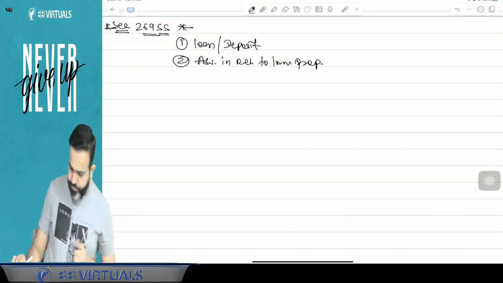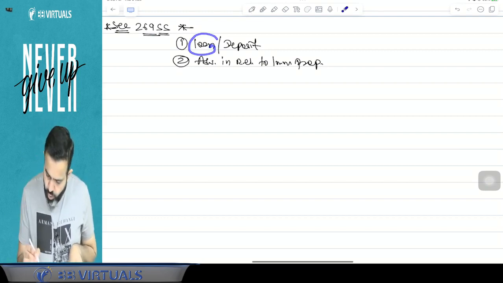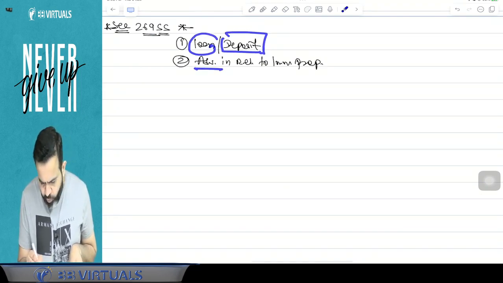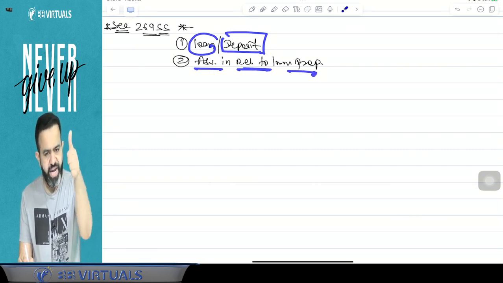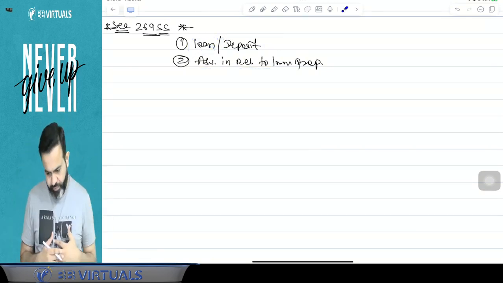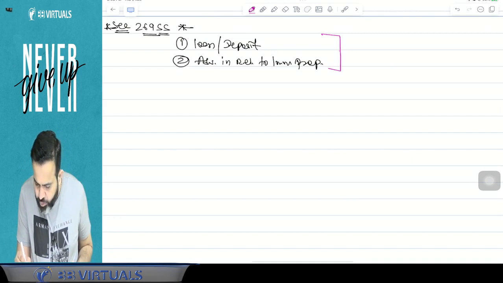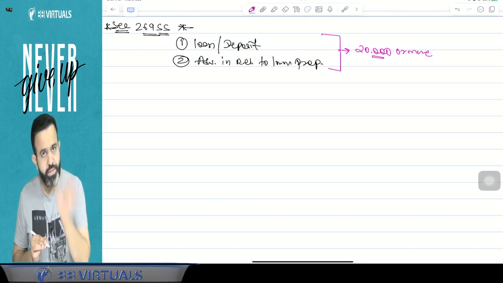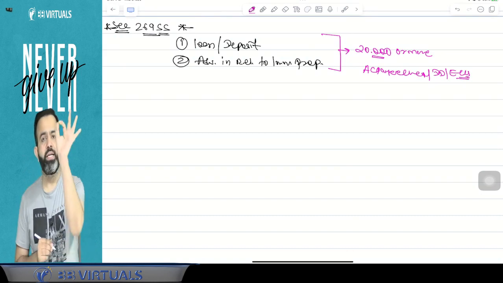So what I am saying, try to understand. The lawmaker says that if you are taking any loan or deposit or advance in relation to immovable property, means you are selling an immovable property and you are receiving the advance, and if that loan, deposit or advance is 20,000 rupees or more, then you should accept it only by account payee cheque or account payee demand draft or any mode of electronic clearing system.